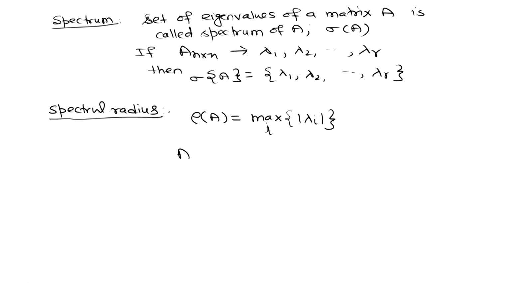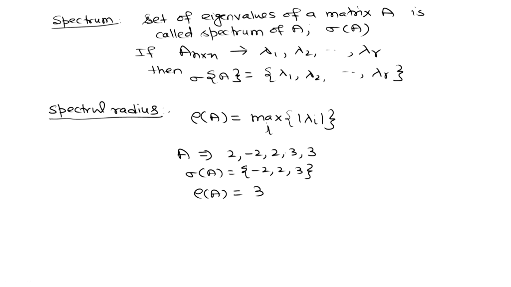For example, if a 5 by 5 matrix A has eigenvalues 2, -2, 2, 3, 3, then the spectrum of A is simply -2, 2, 3, and the spectral radius of A is 3.